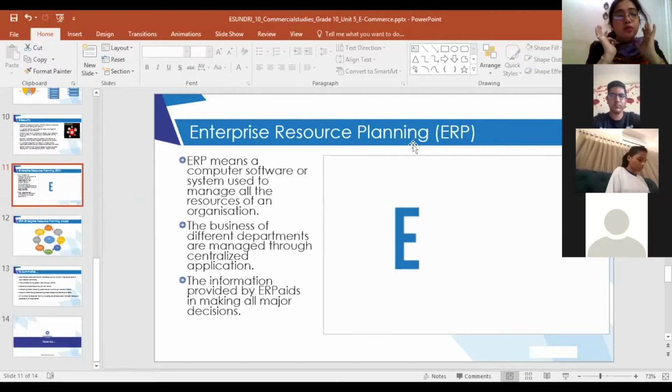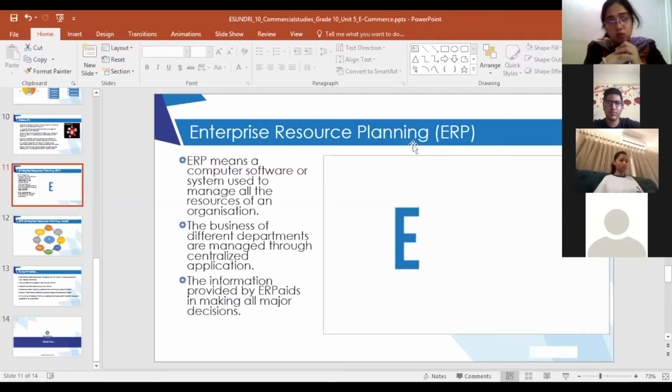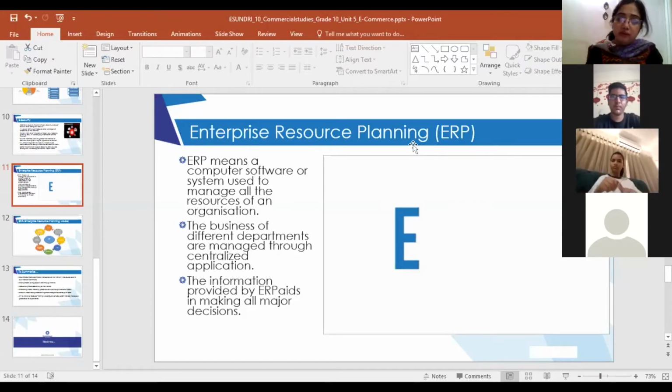So it is a computer software, it manages all the resources, and the business of these departments is properly managed. See, let's take a physical store. What happens in a physical store? You have an integrated system that attaches all the departments together, like the purchase department, the sales department, the human resource department, the engineering department, the supply chain management department.